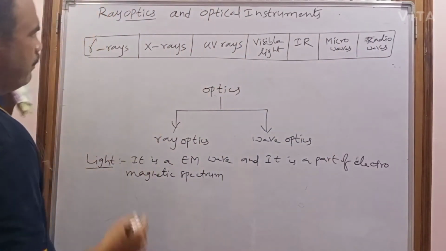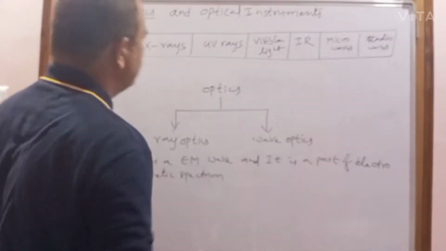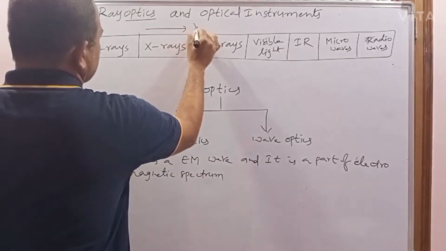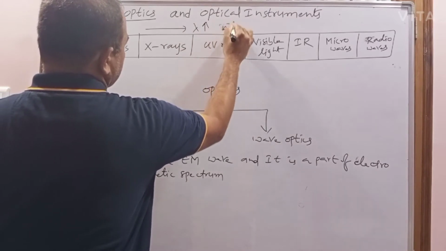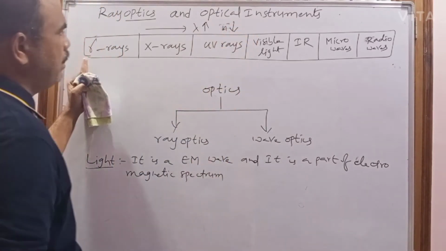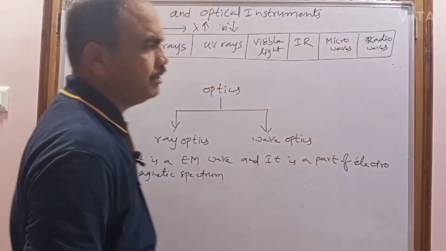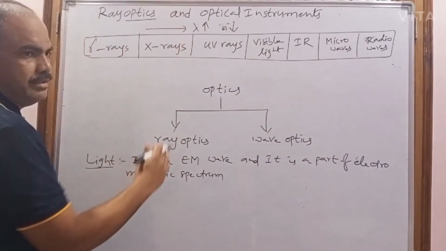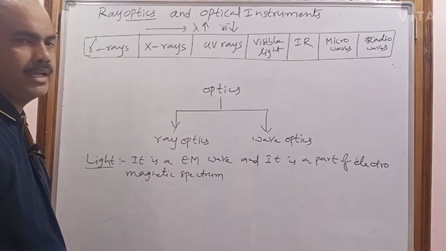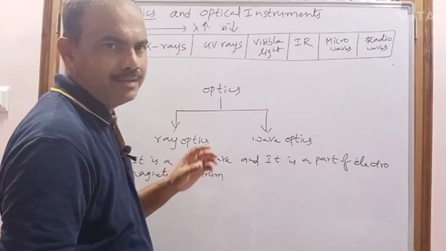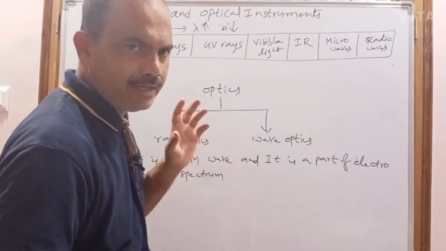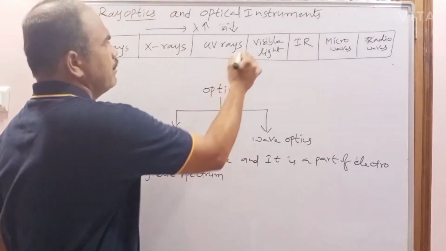In this order, as we go from left to right, their wavelength increases and frequency decreases. As we go from gamma rays to radio waves, wavelength increases and frequency decreases. In ray optics or wave optics, when we say light, we are using the term light to mean visible light.